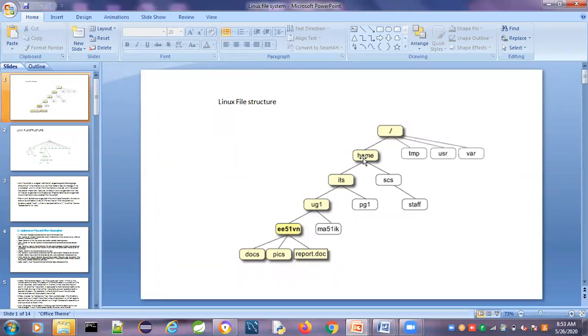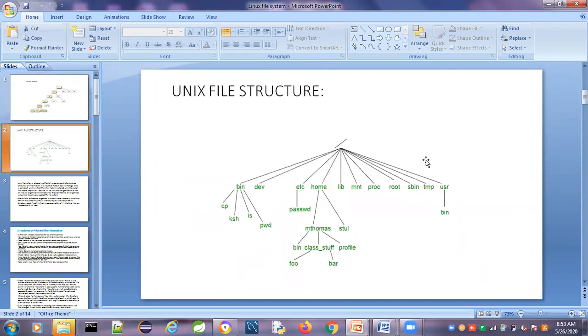Under that one, the home directory will be there. Under this home directory, who are all the users present, those user directories are present in the home directory. And the temp directory holds temporary files, the user directory holds user files, and there are variable files. All the different files are there under the root directory.